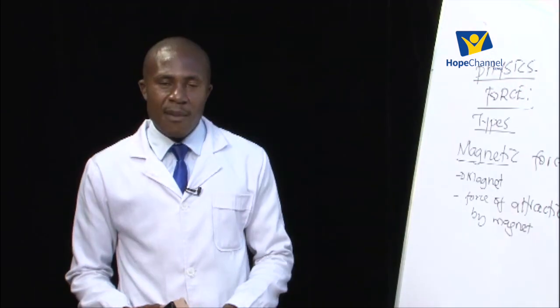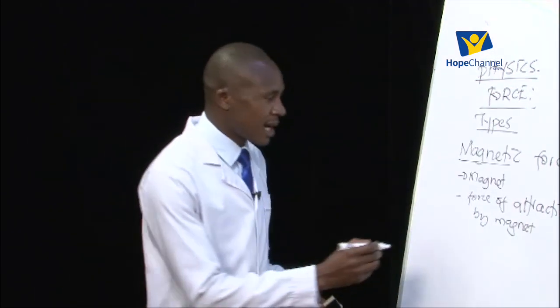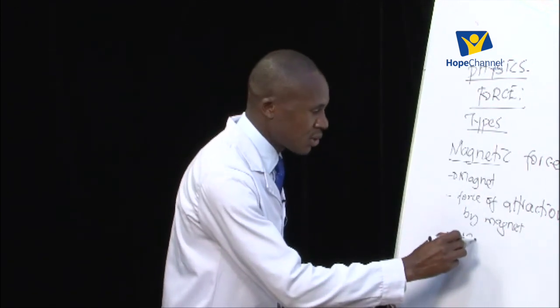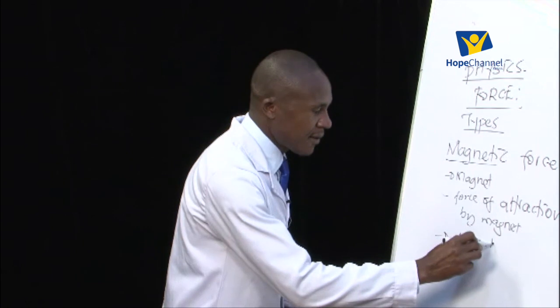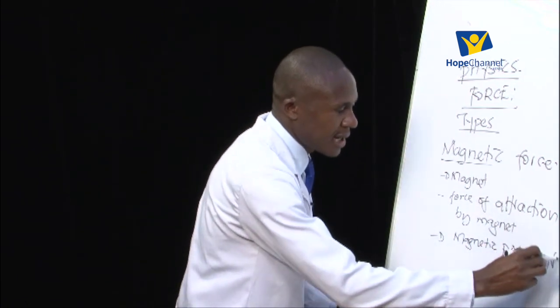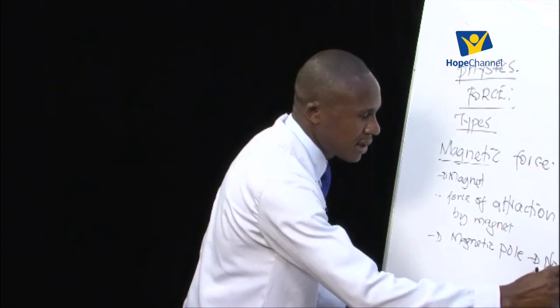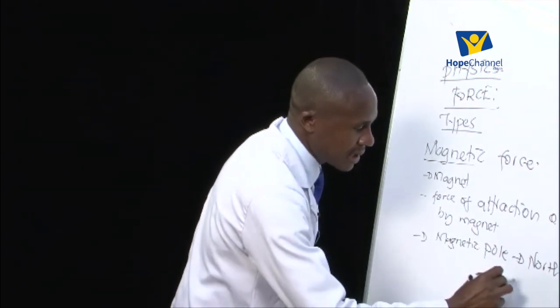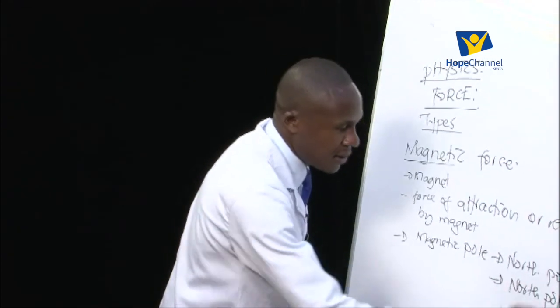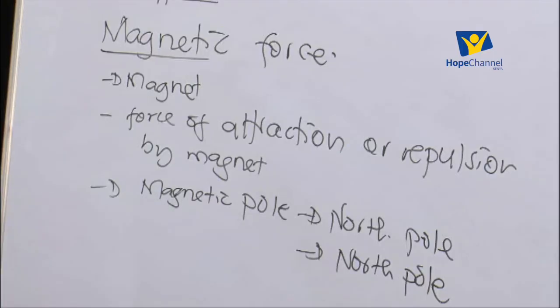Now a magnet, if we may look at it briefly, constitutes two poles. We have a north pole, and a magnet also has another pole that we call a south pole. A pole of a magnet is the end of that magnet.